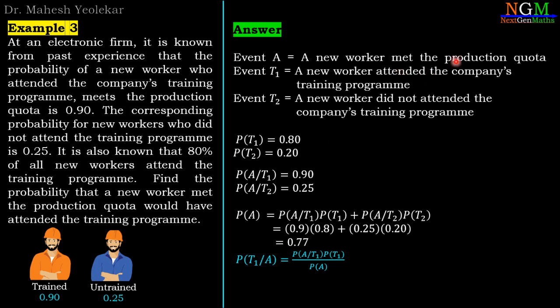We want to find probability of T1 slash A, that means worker attended the training program and met the production quota. So by the Bayes theorem, it is probability of A slash T1 into probability of T1 divided by probability of A. So we have all the probabilities, substitute those probabilities, and after the calculation, we find the probability of T1 slash A, which is 72 by 77.